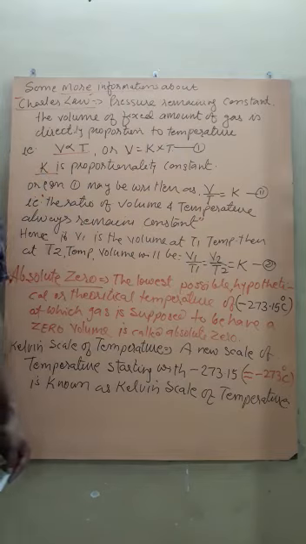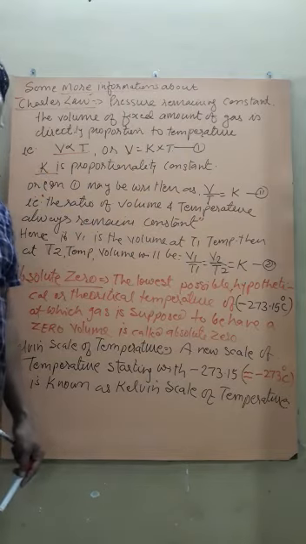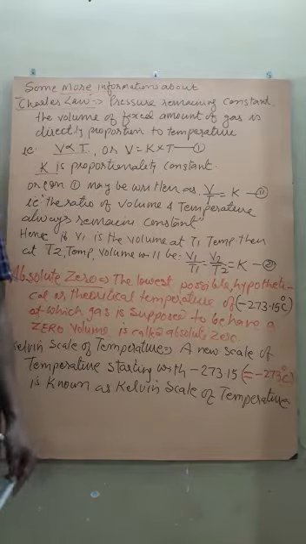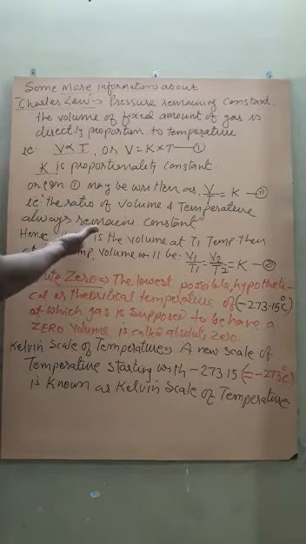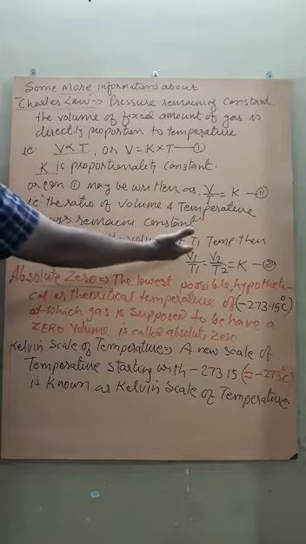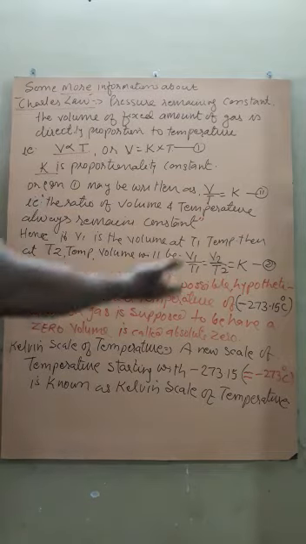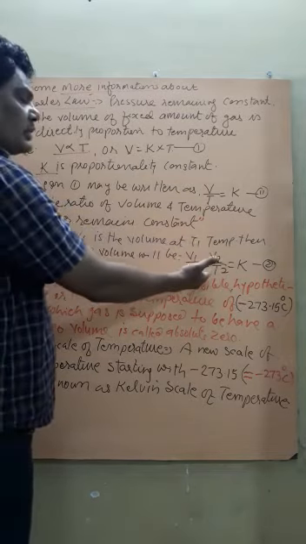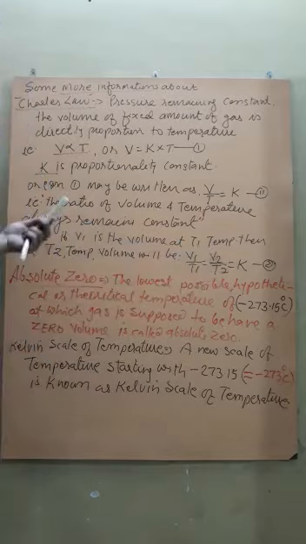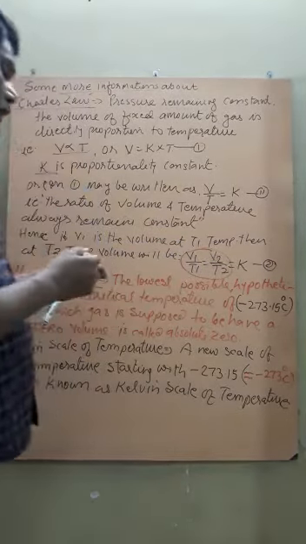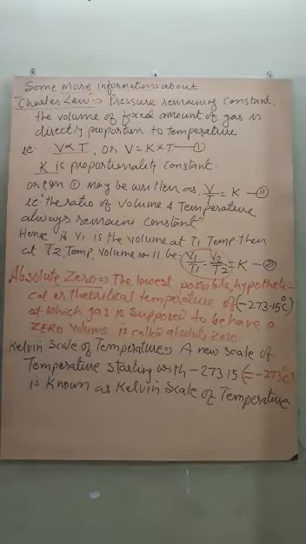If V1 is the volume at temperature T1, then at temperature T2 the volume will become V2. Simply, V1 upon T1 is equal to V2 upon T2, which again is equal to K.